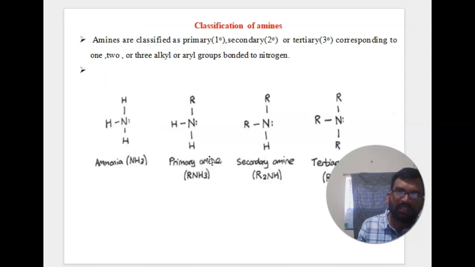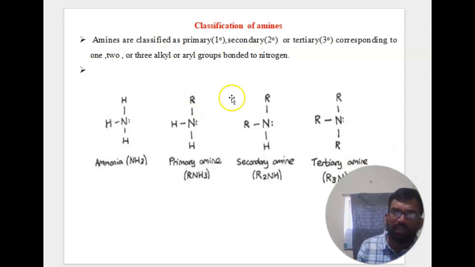Now you can see the classification of amines. The classification of amines is also very important. Amines are classified as primary, secondary, or tertiary, corresponding to 1, 2 or 3 alkyl or aryl groups bonded to nitrogen. Primary amines are RNH2, secondary amines are R2NH, and tertiary amines are R3N.